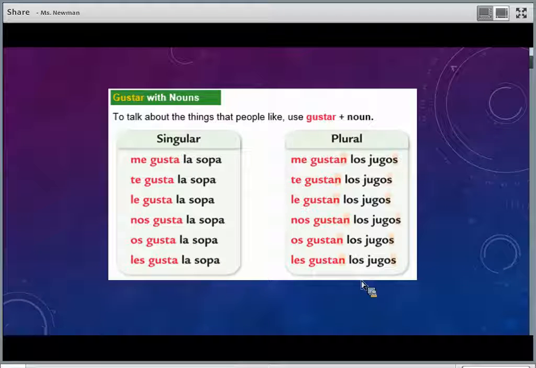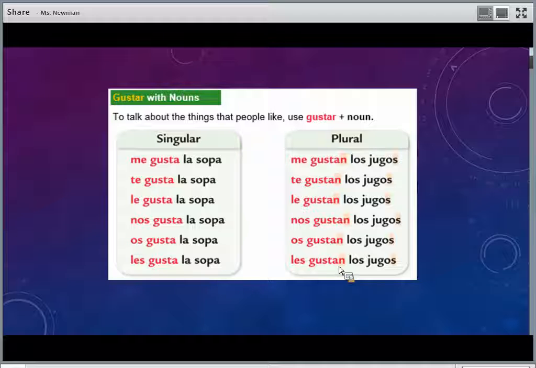Okay, one other important thing about gustar is it depends on the item we're talking about. So if we say we like something that is singular, such as the soup or la sopa, every conjugation is gusta. Okay, if the item we're talking about is plural, like los jugos, the juices, every single conjugation has an N. Okay, the reason for this is because, like I said, it's reflexive.